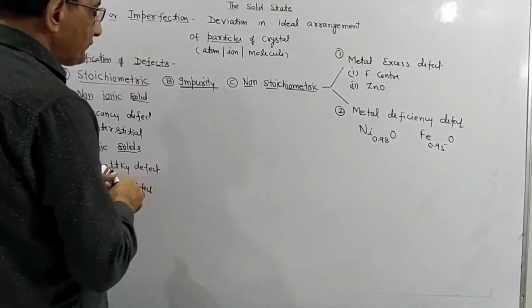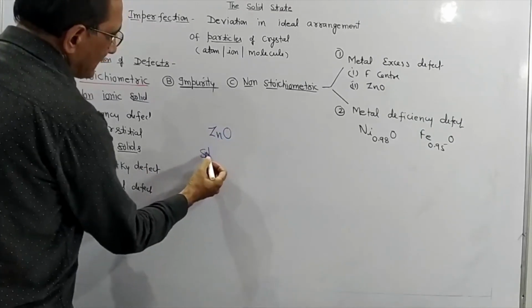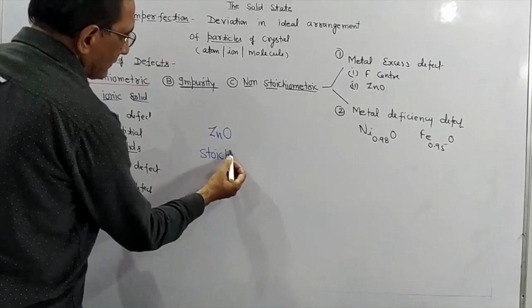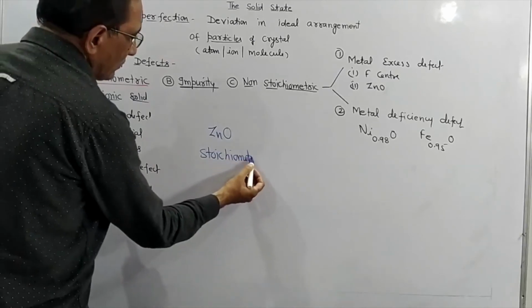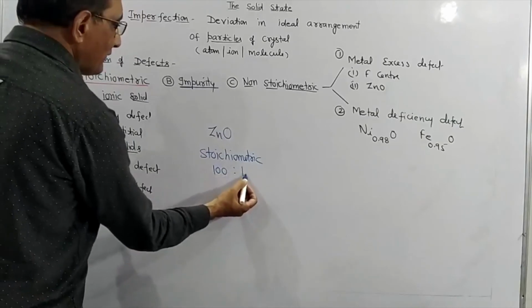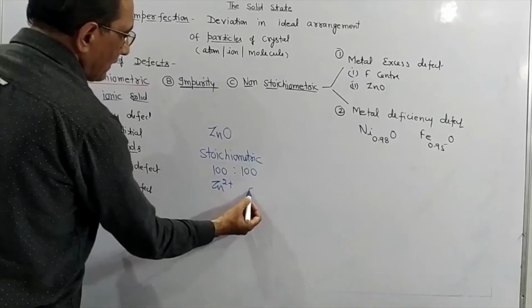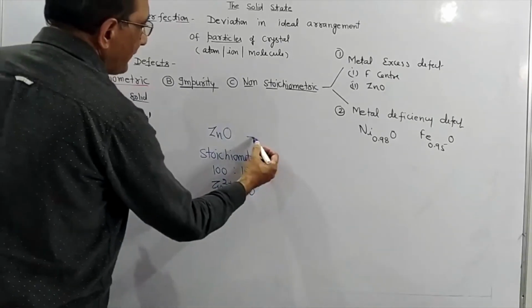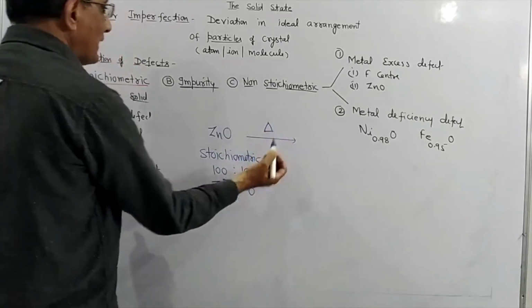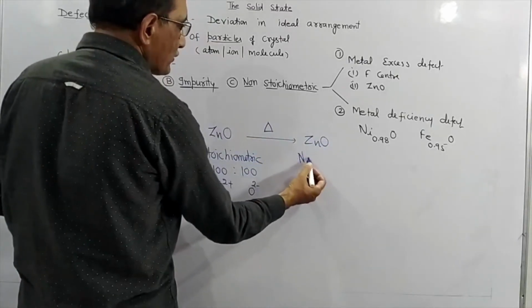Here we have a zinc oxide crystal, and this zinc oxide is stoichiometric. Stoichiometric means if we have 100 zinc ions, then we have 100 oxide ions. If we heat this crystal, then what happens? This zinc oxide becomes non-stoichiometric.